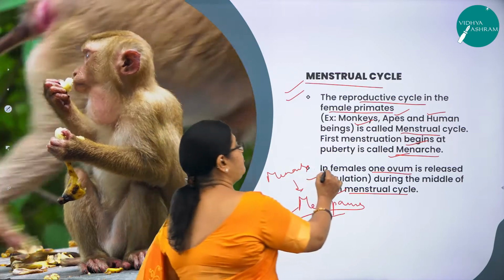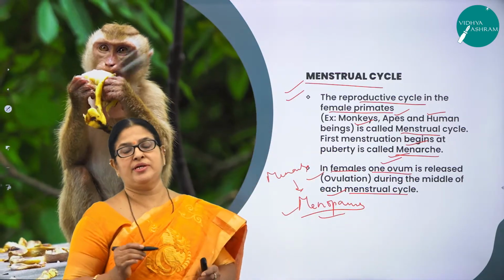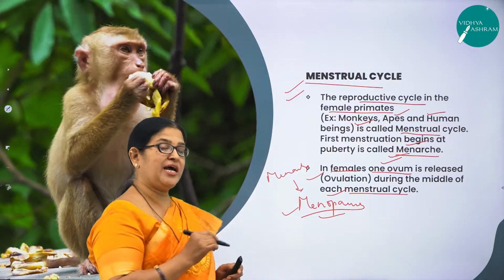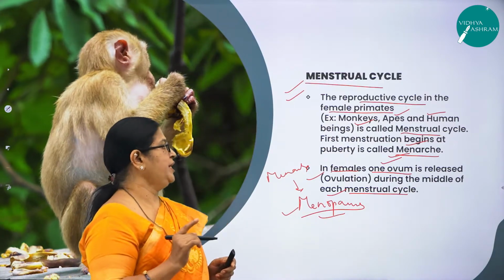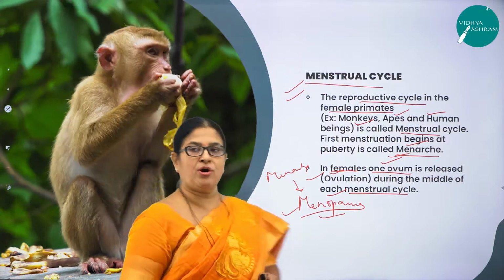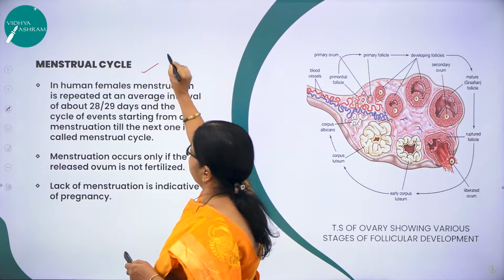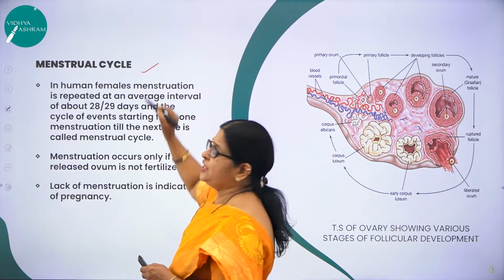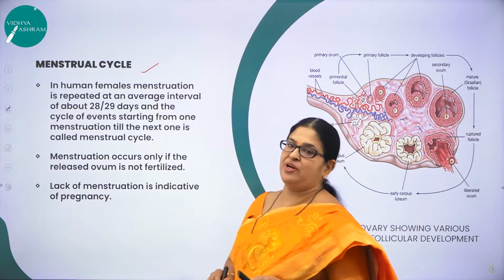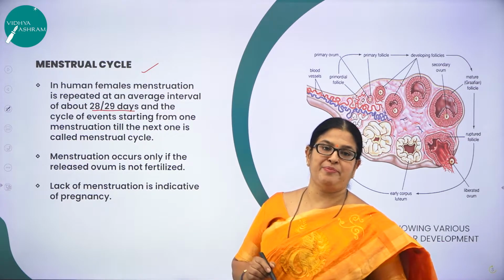As I said, in females, only one ovum, not more than that, is released during the middle of each menstrual cycle, and you call that process of release of one ovum ovulation, right? Moving on to the next important point, in human females, menstruation is repeated at an average interval of 28 to 29 days. So what is the duration of the menstrual cycle, children?